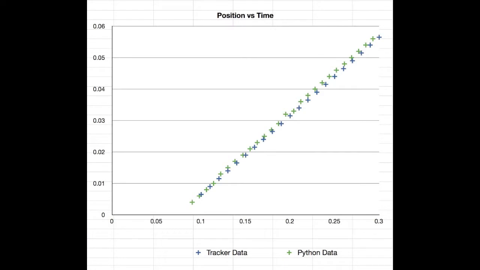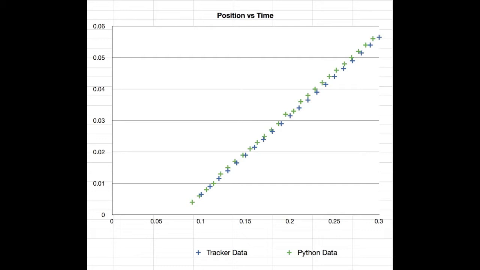This graph displays the predictions of VPython in green in comparison to the Tracker data in blue. As shown in this graph, the computational model closely mirrors the true position. This is because I chose to use a very simple system where I can control which forces were exerted on the system to an extent.